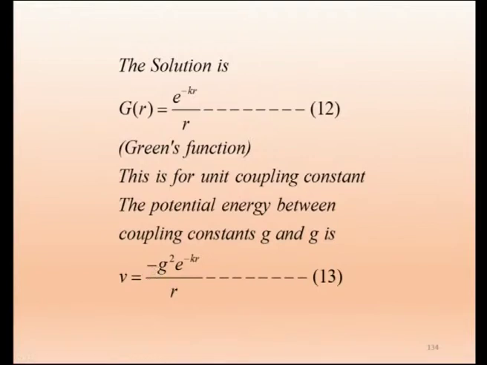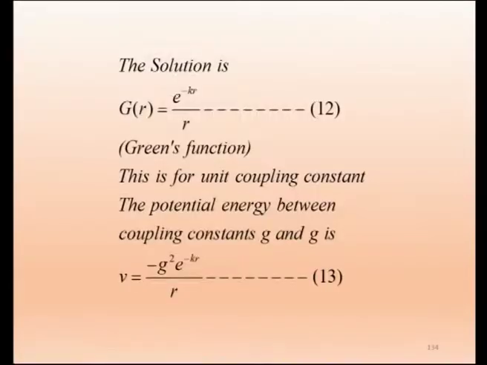Because it is attractive. The nuclear potential is never repulsive, it is attractive. Coulomb potential can be repulsive or attractive, because between two protons it is repulsive, between proton and electron it is attractive. Here between neutron and neutron, proton and proton, and neutron and proton there is attraction. Therefore we give the sign minus G squared.